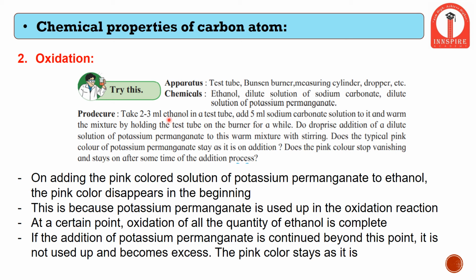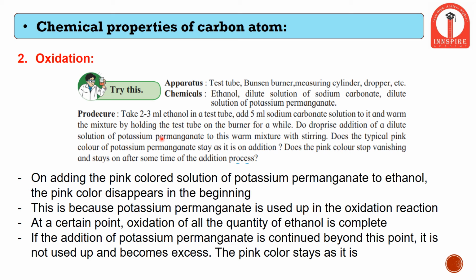First we take 2 to 3 ml of ethanol in a test tube, to which we add 5 ml of sodium carbonate. We warm it a little, and later, drop wise, we add this diluted potassium permanganate solution, which is our oxidizing agent.